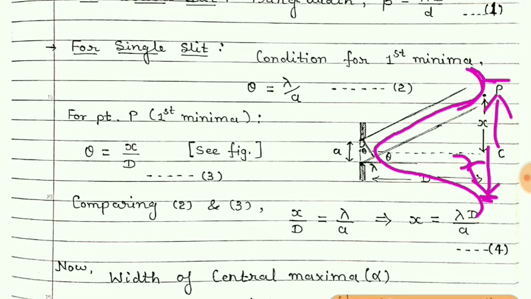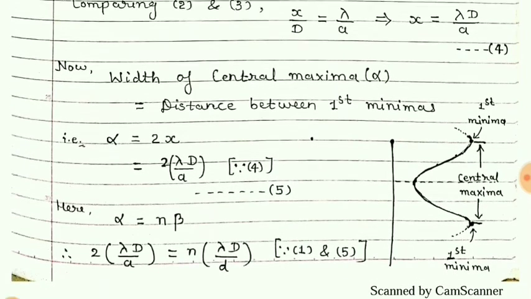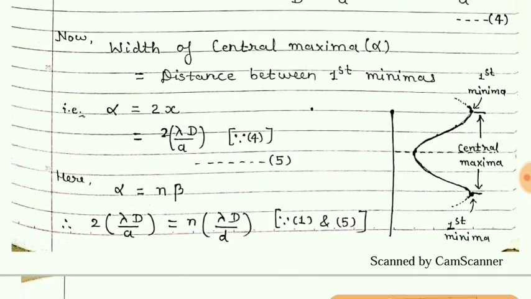So the width of this central maxima will be x plus x, that is 2x. Are you getting? This distance is x from the center, so below also it will be x.